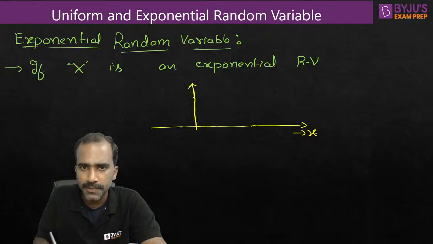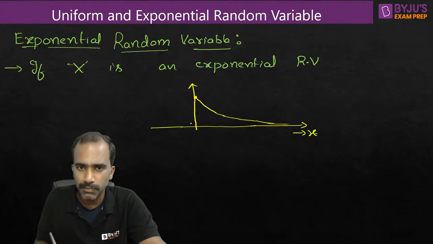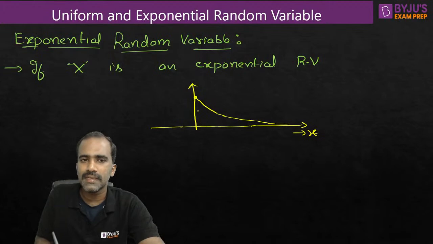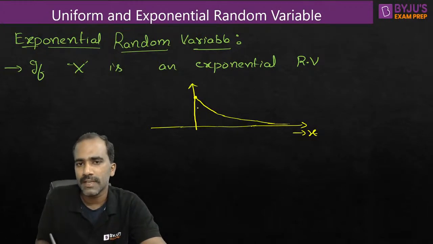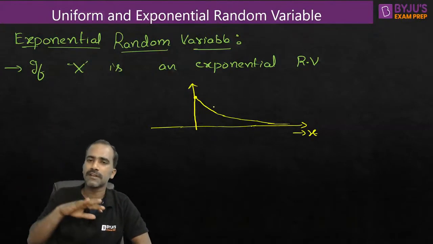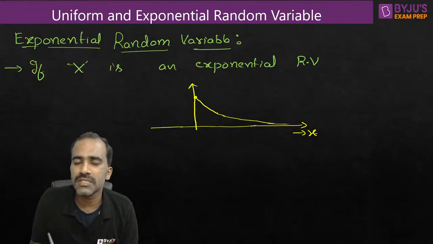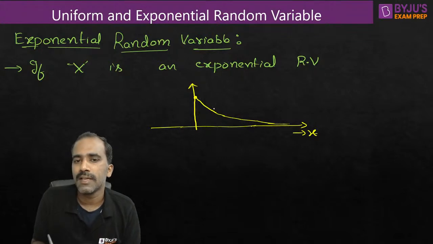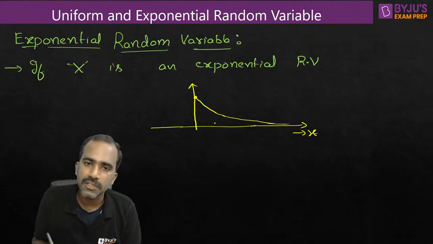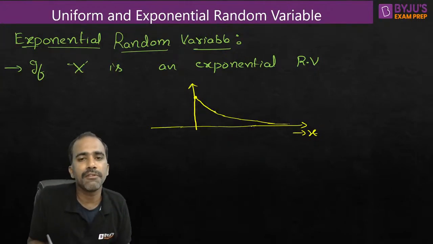The basic exponential PDF looks like this. It starts from 0 and keeps on decreasing, an exponentially decreasing function. Should it start only at 0? Need not be. It can start anywhere, but this is the very basic version. Any PDF can't be exponentially increasing for infinite duration, because then its area cannot be 1. Only exponentially decreasing functions can have an area of 1. Exponentially decreasing functions need not have an area of 1, but only those which have an area of 1 can be called PDFs, because a PDF should have an area of 1.